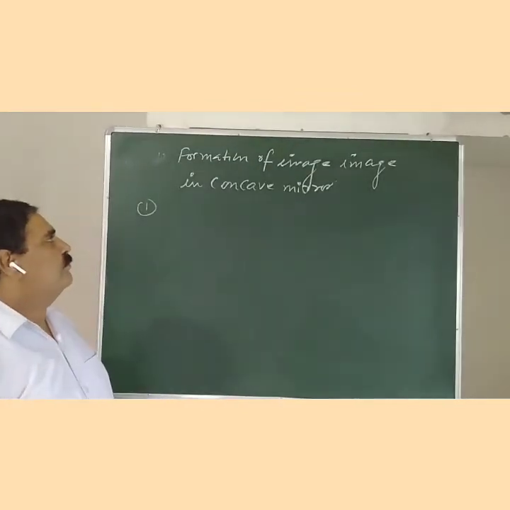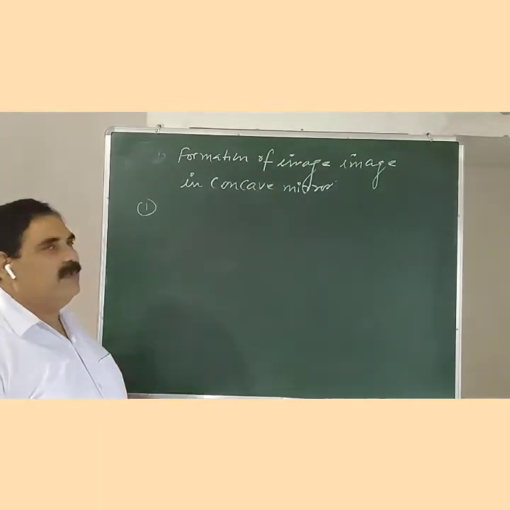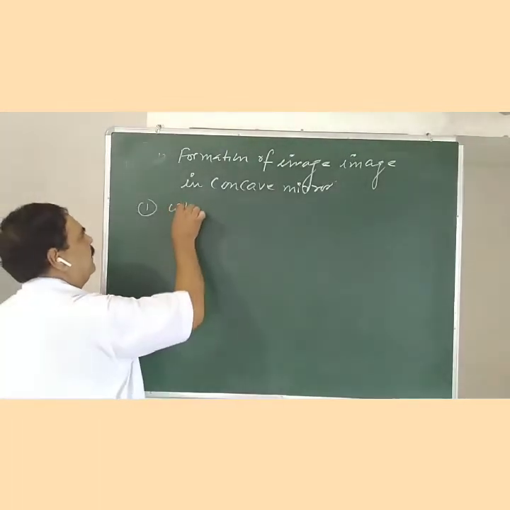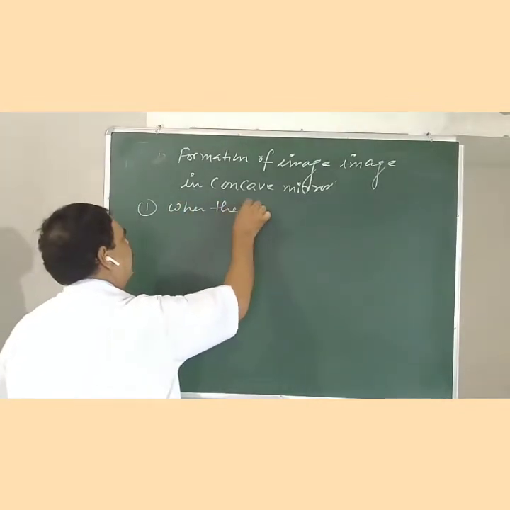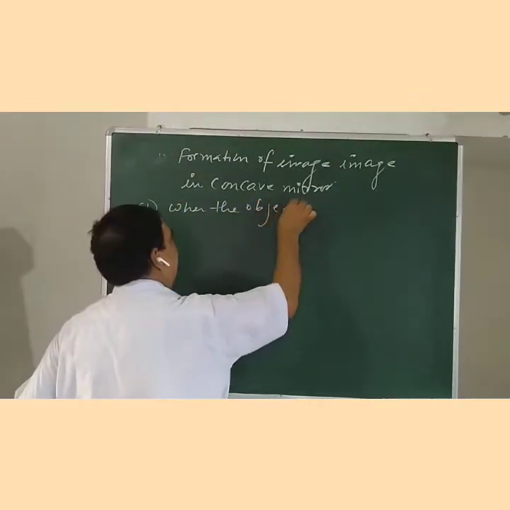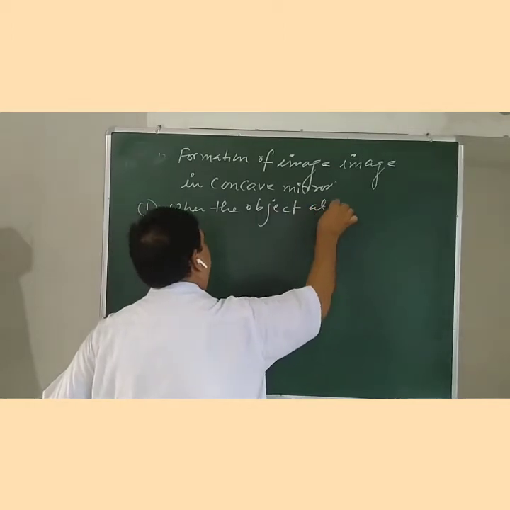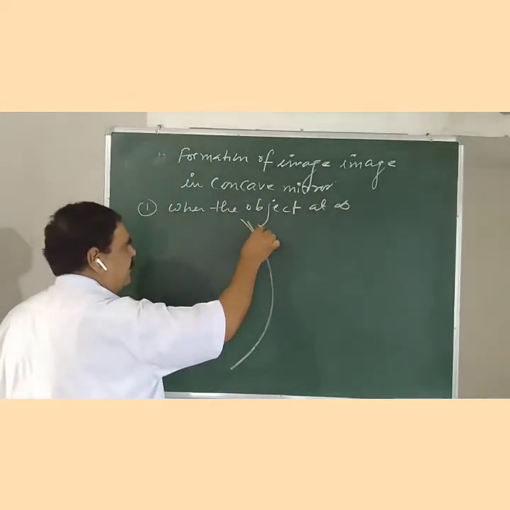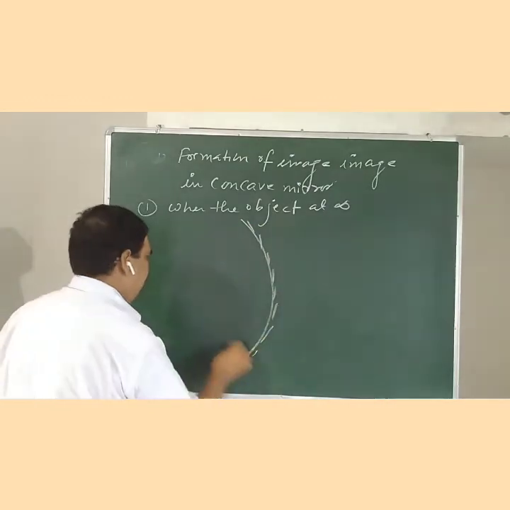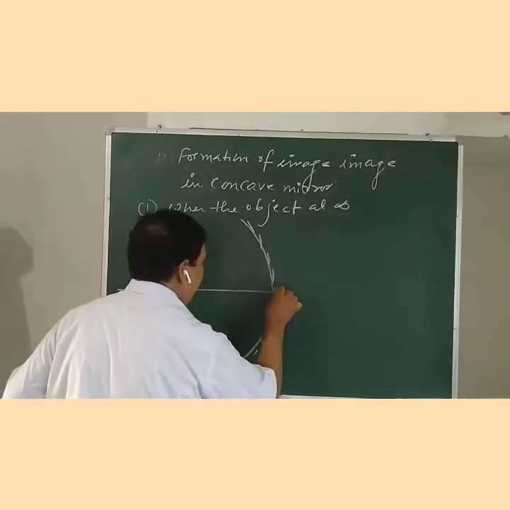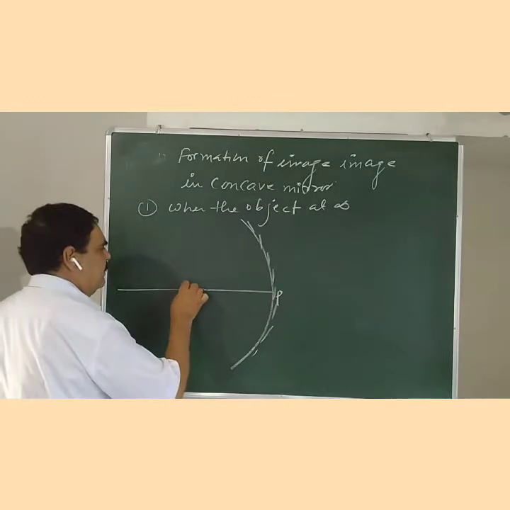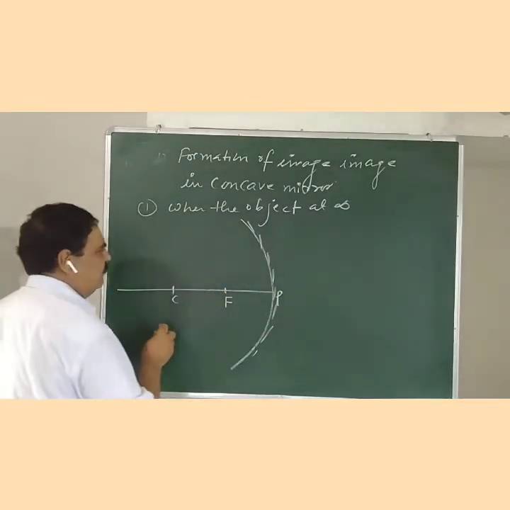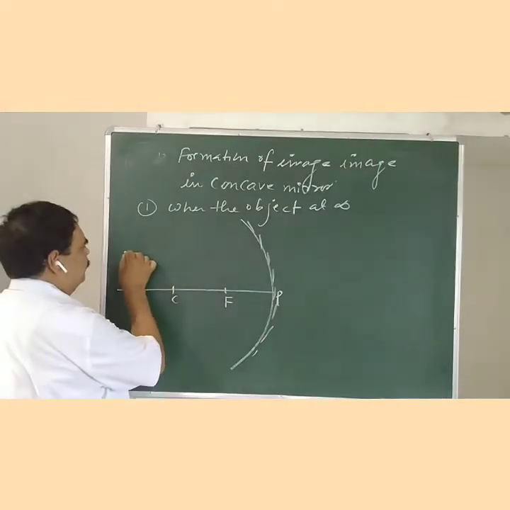We use these rules for the formation of image in a concave mirror. First, when the object is at infinity, suppose this is the concave mirror and this is the principal axis, pole, center of curvature, focus. Focus is the midpoint of the radius of curvature.